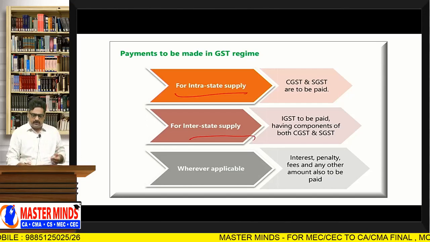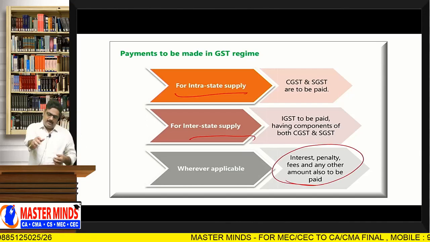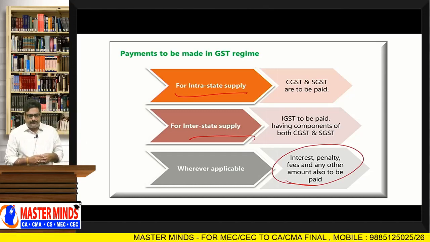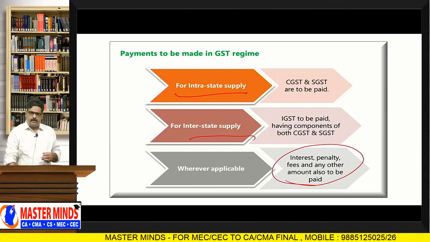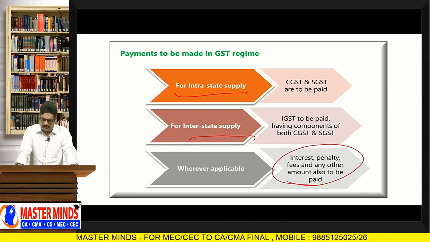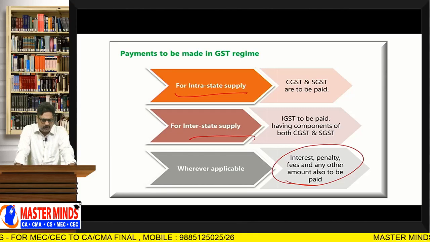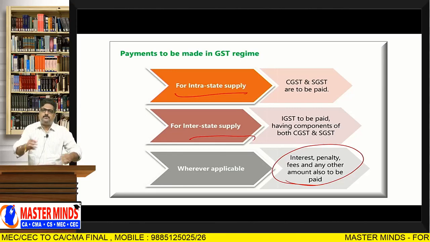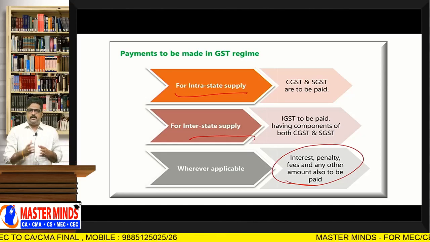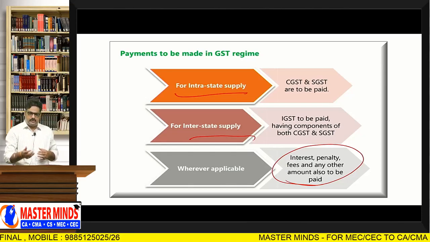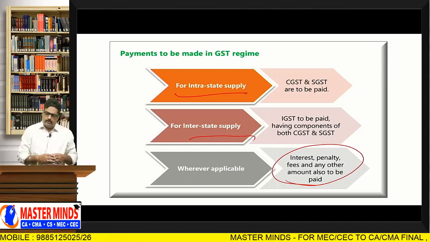And wherever it is applicable, interest, penalty, late fee, these are the amounts that are to be payable by registered persons in the GST regime. If it is an intrastate supply, CGST plus SGST is needed to be paid. If it is an interstate supply, IGST will be paid. And wherever applicable, interest, penalty, late fee will be paid.